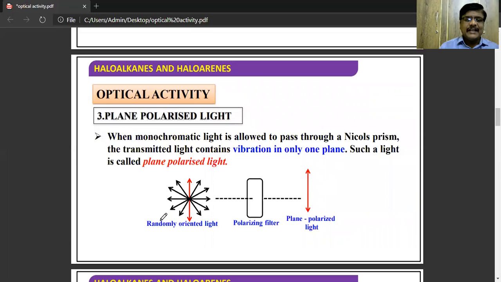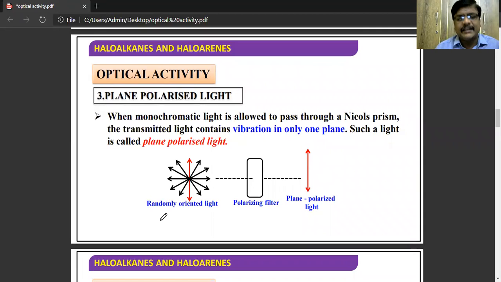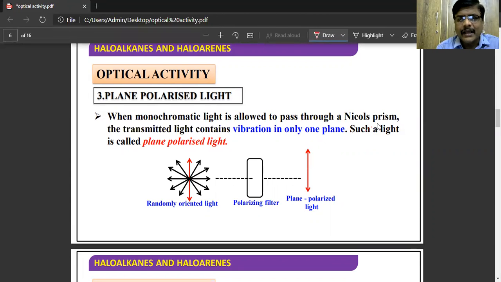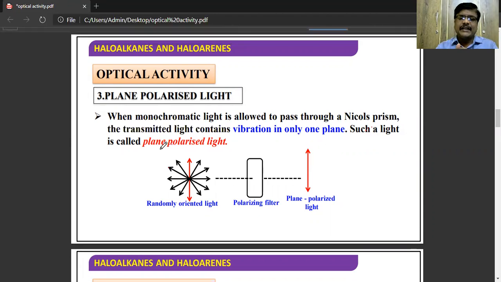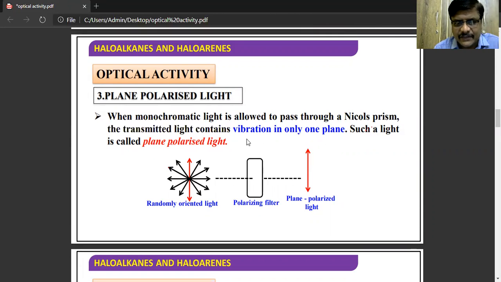And third one is plane polarized light. When the monochromatic light, which has a single wavelength, is allowed to pass through a prism, the transmitted light contains vibration in only one plane.